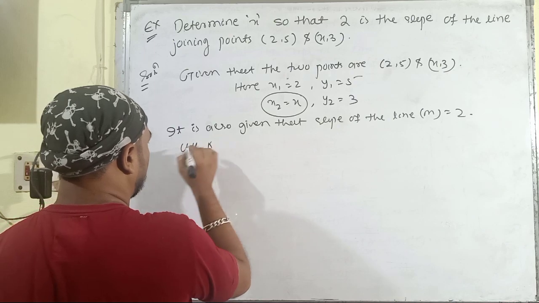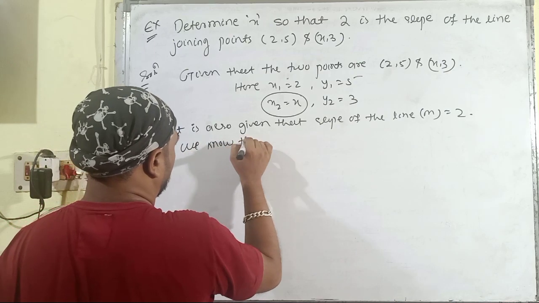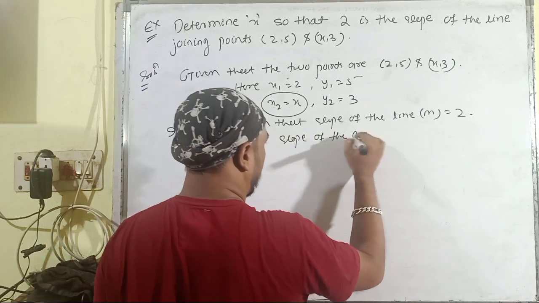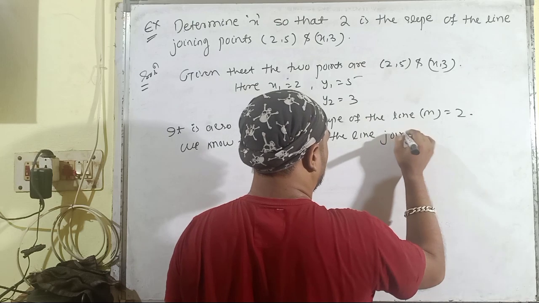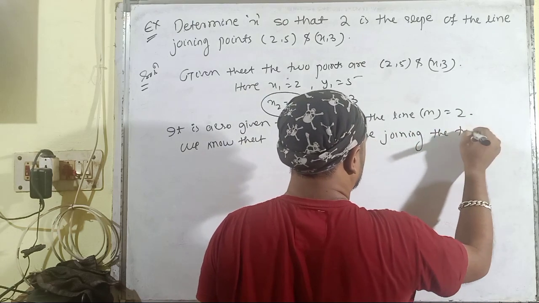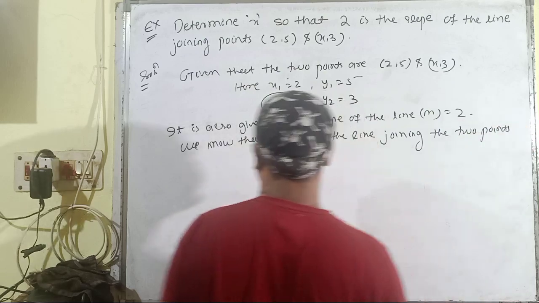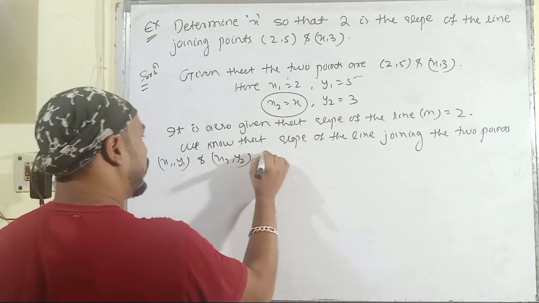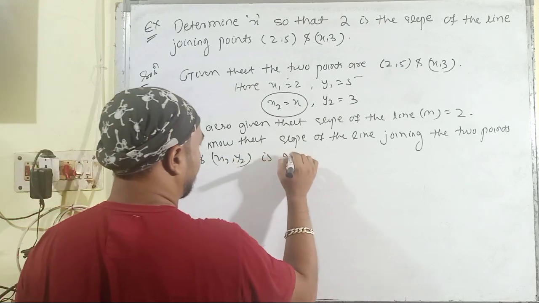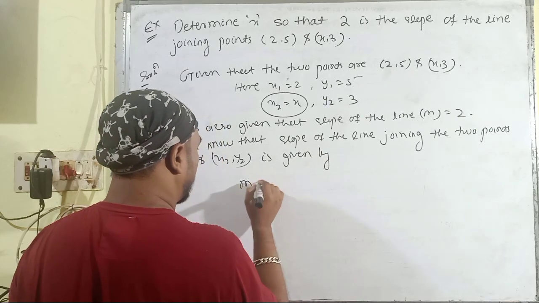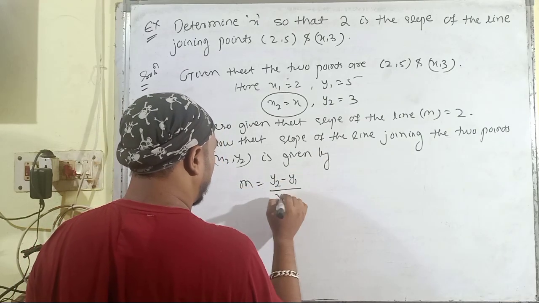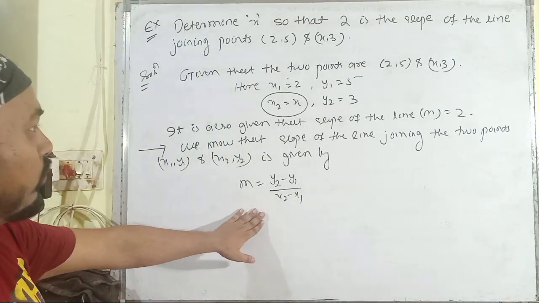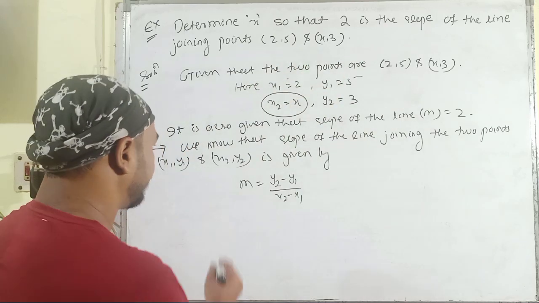We know that slope of the line joining the 2 points (x1, y1) and (x2, y2) is given by m is equal to (y2 - y1) divided by (x2 - x1). Then here in this formula just we have to substitute these values.